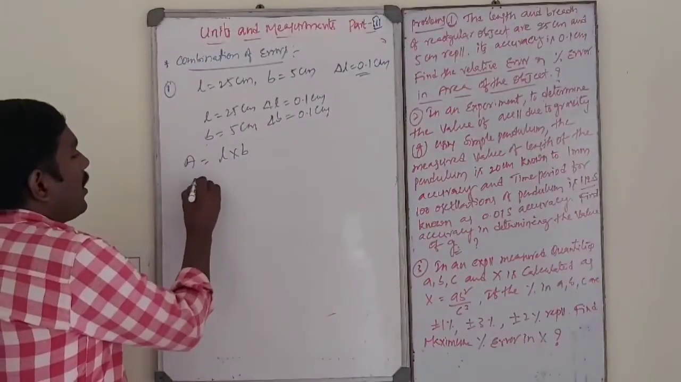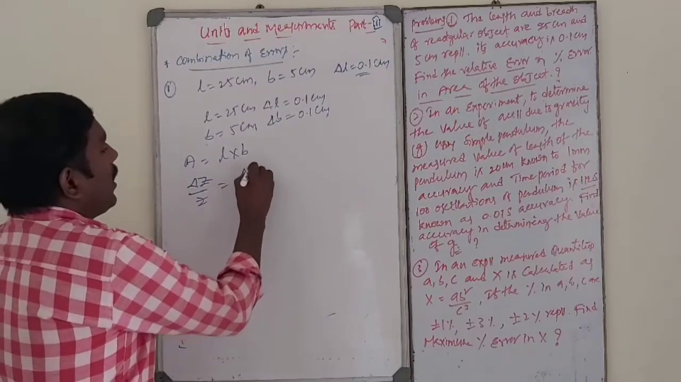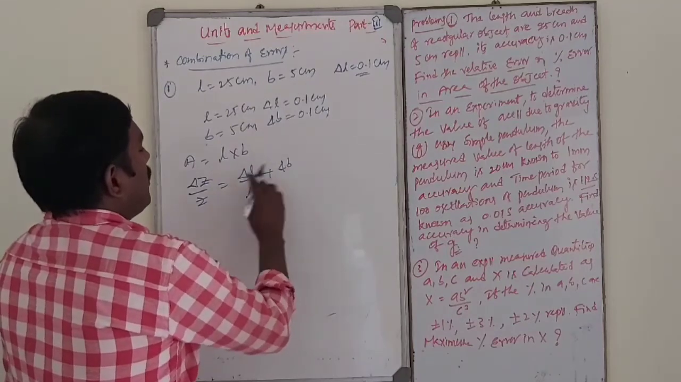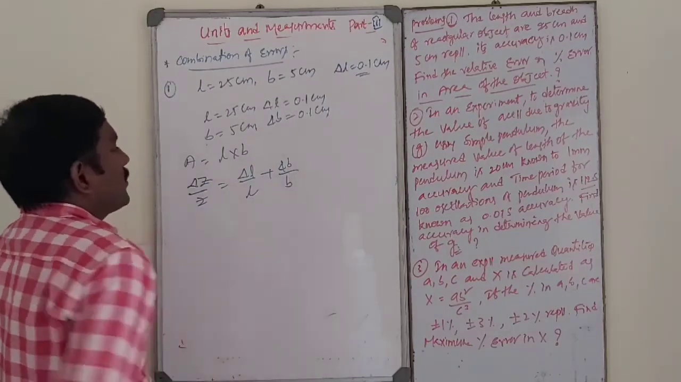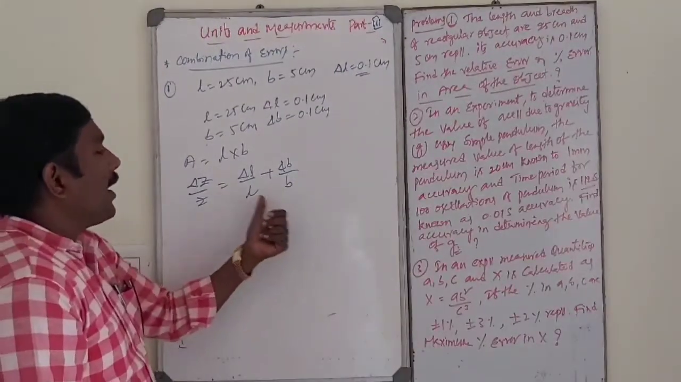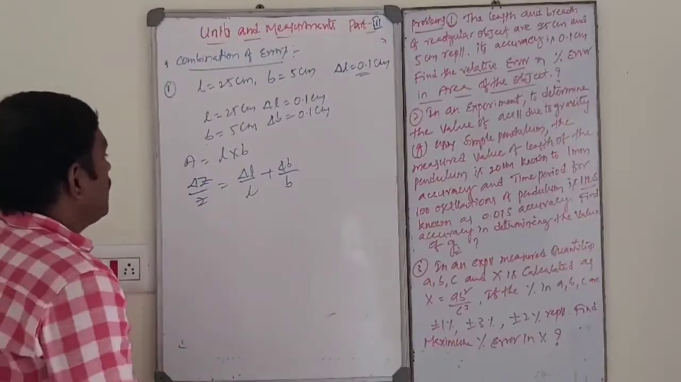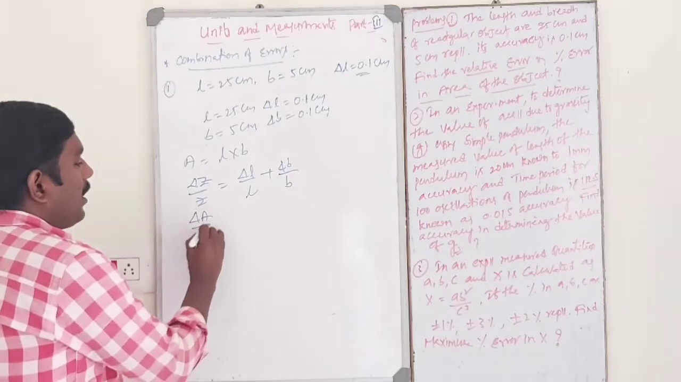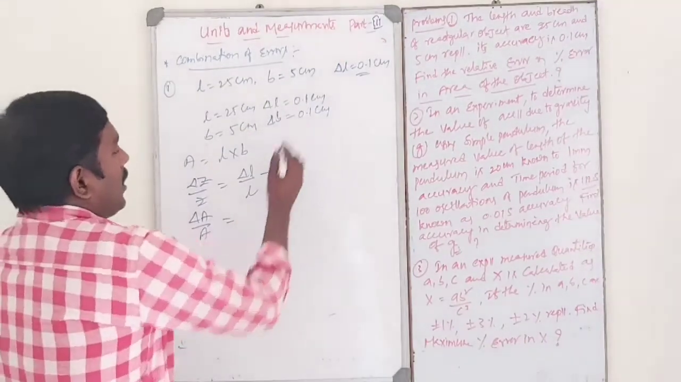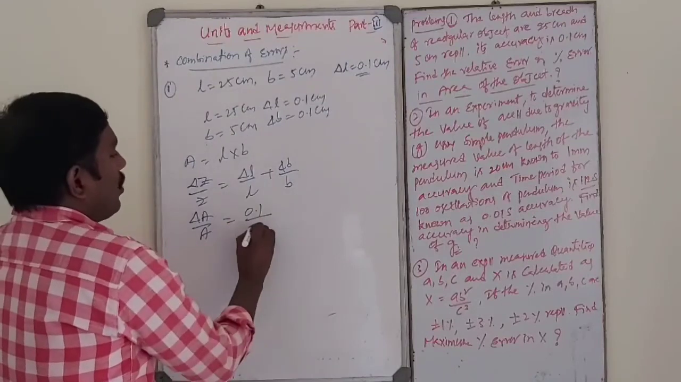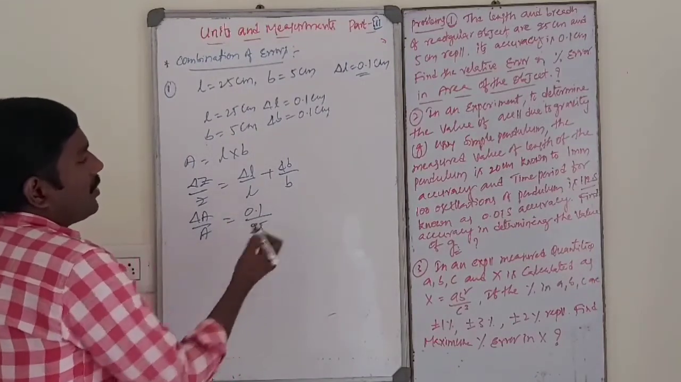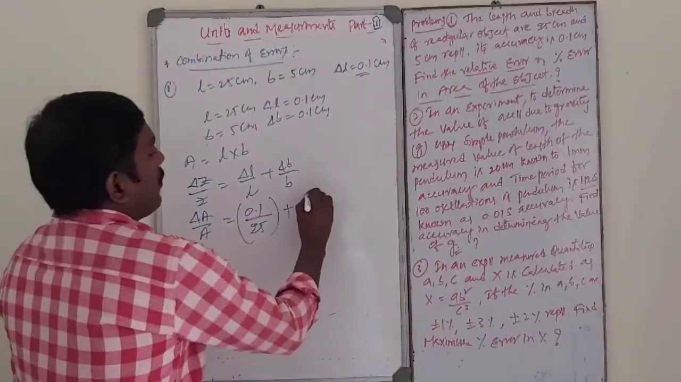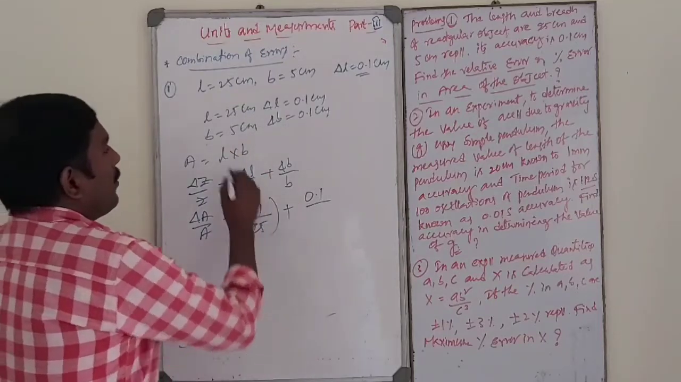So the maximum possible error delta Z by Z is equal to delta L by L plus delta B by B. This is the maximum possible relative error in area. Delta Z by Z is nothing but delta A by A. Delta A by A is equal to delta L by L, that is 0.1 by 25. Centimeter gets cancelled out. Then delta B by B is 0.1 divided by 5.